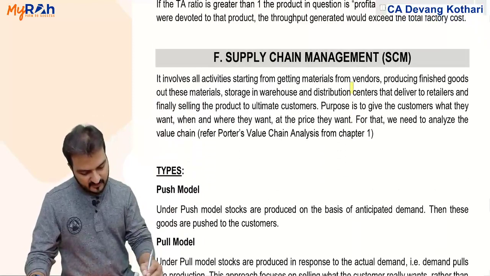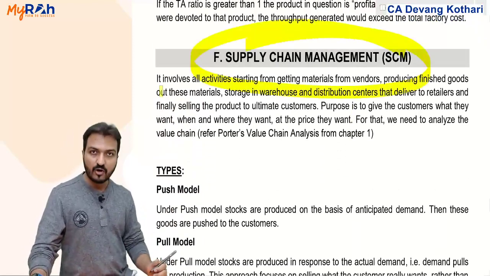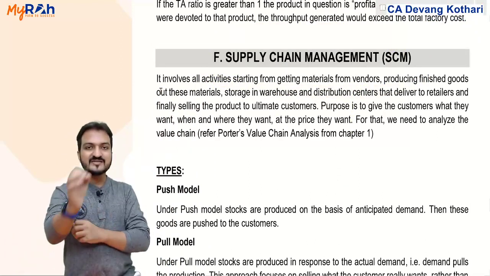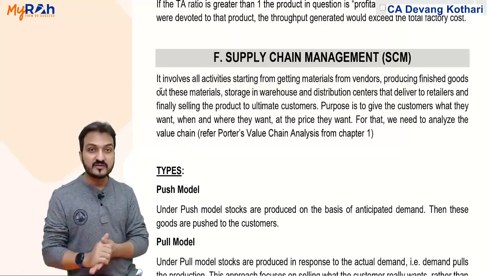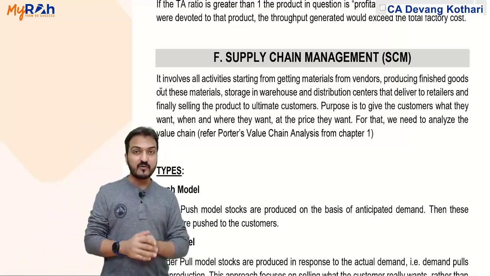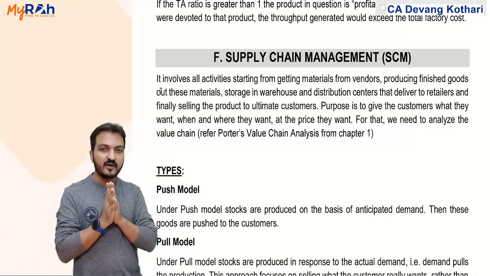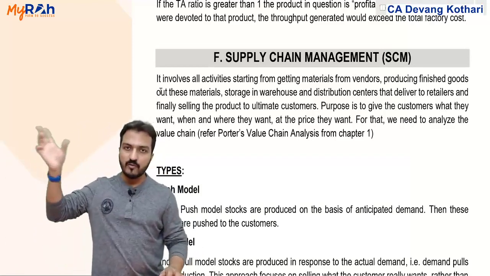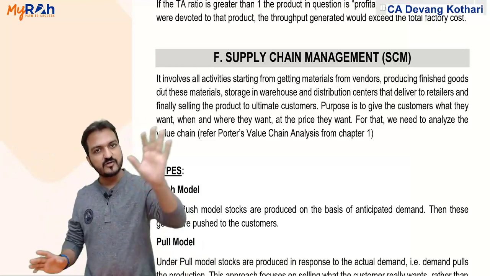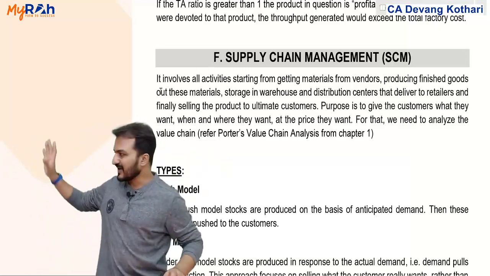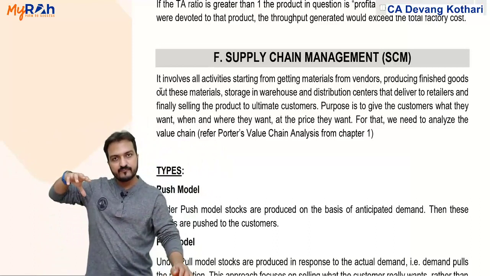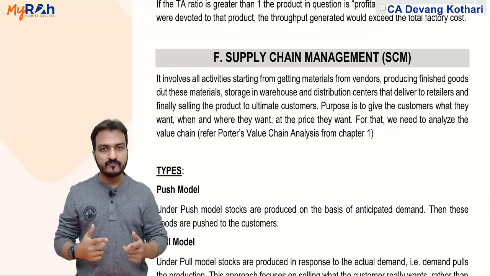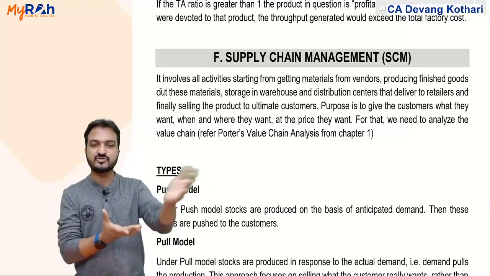Next in your chapter is a pretty long theory about supply chain management. But when I say supply chain management, what does it include? Remember, supply chain management involves all the entities from when I get my raw materials until I give finished goods to my customers. Imagine I get raw material from my supplier, it is delivered to my factory. In my factory, production is done. After production, it is dispatched to the warehouse.